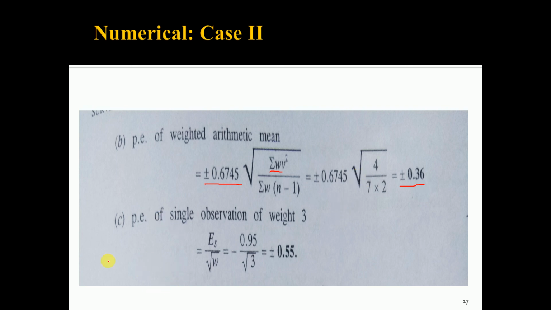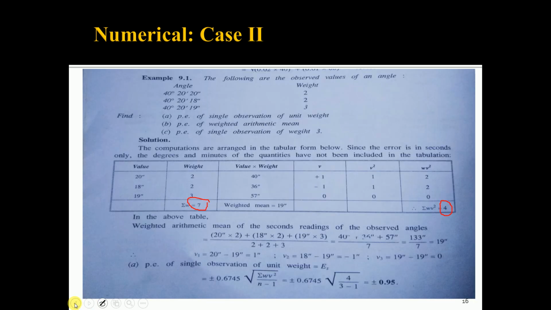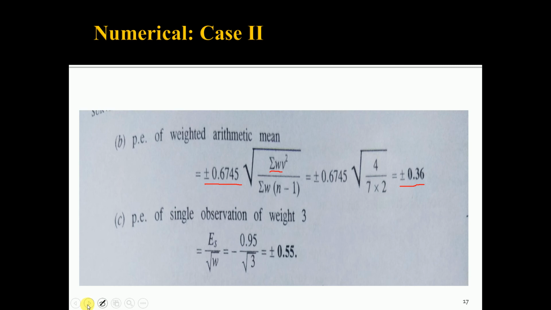Then if you want to find out the probable error of a single observation of weight 3, that means a particular observation having weight 3, so the third observation is having weight 3. For the third observation, the probable error is equal to the probable error of a single observation divided by root W, that is root of weight.